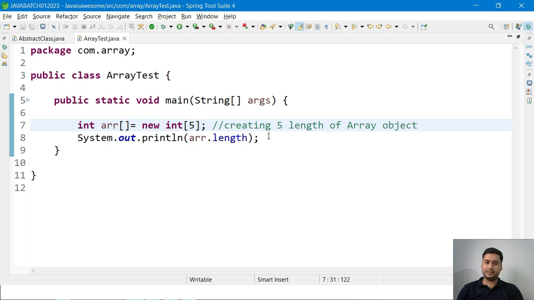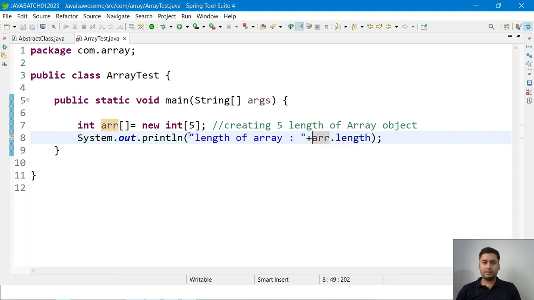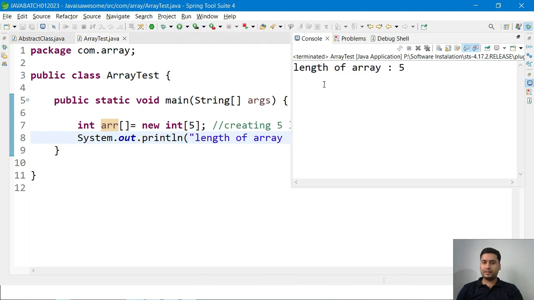This is one of the big questions. Here I will write "length of array" and also add the plus. So this will print: the length of array is 5.